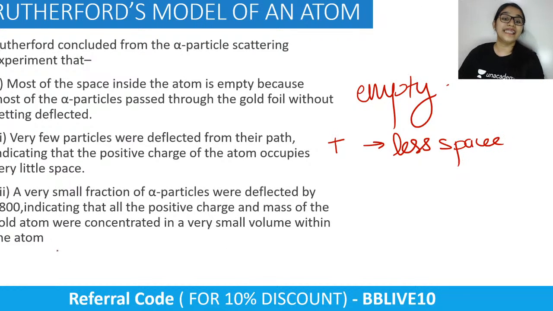Then a very small fraction of alpha particles were deflected by 180 degrees, indicating that the positive charge and mass of the gold atom was concentrated in a very small volume.